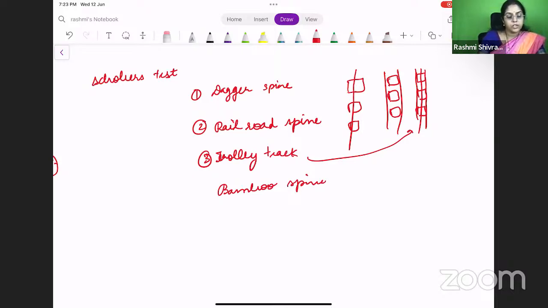Bamboo spine is important. Then there are erosions which you can see, which are called romanus erosions, which you can see on the X-ray. Okay, these are all important radiological findings. This is very, very important.